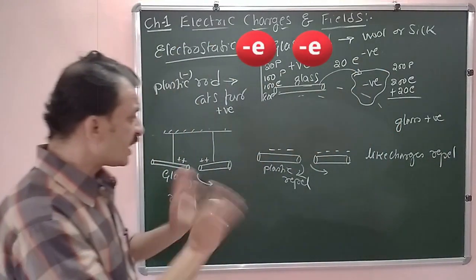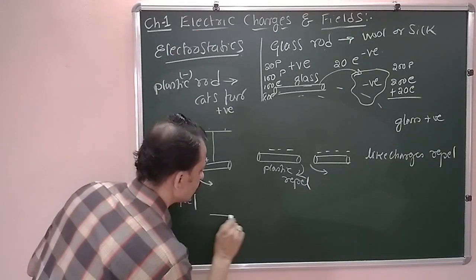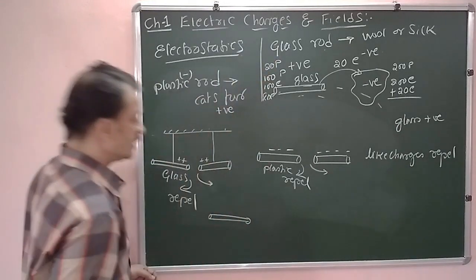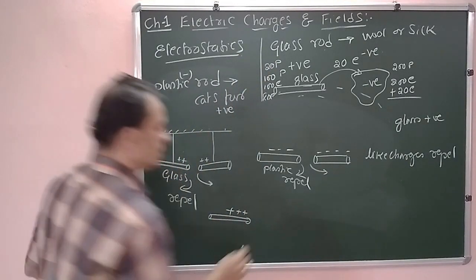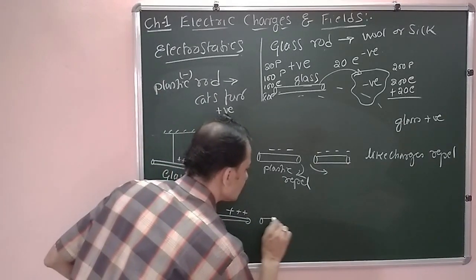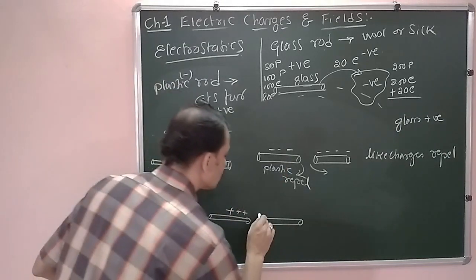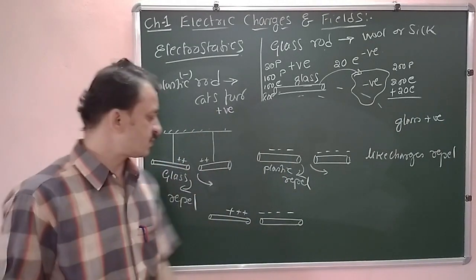Like charges repel. Now they did one more experiment. They have a glass rod which is rubbed with silk. Now it becomes positively charged. To this glass rod, they bring a negatively charged plastic rod, which is rubbed with cat's fur.